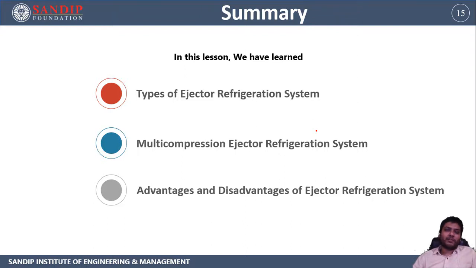Then we come to the ejector. What is an ejector? What are the different types of ejector? How can the ejector be used? The ejector refrigeration system can be used with the absorption system, and many questions can arise from the combination of these things, which can be asked from the university point of view. At this point you should be able to answer all these questions, because if you understand all these things you can answer easily. That's all for today.